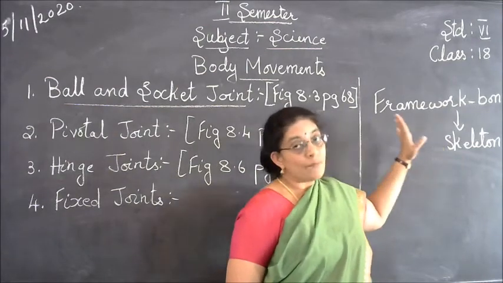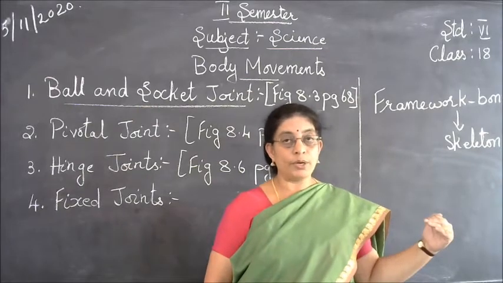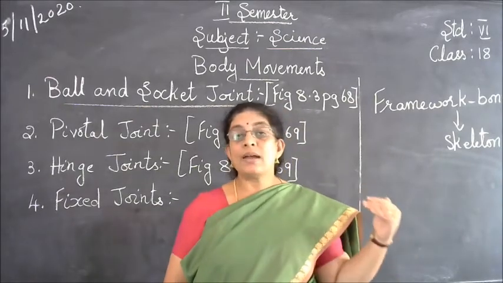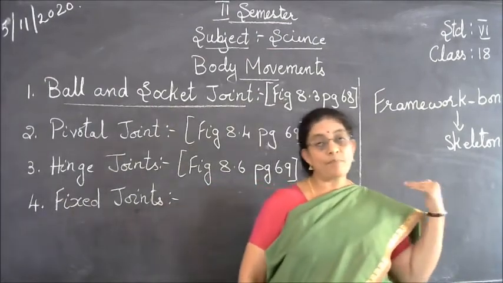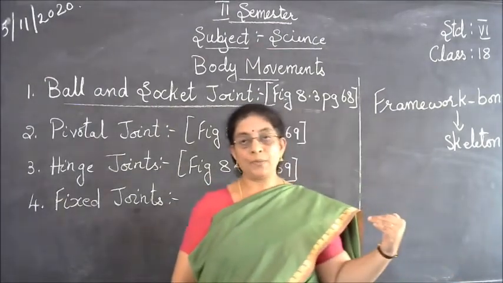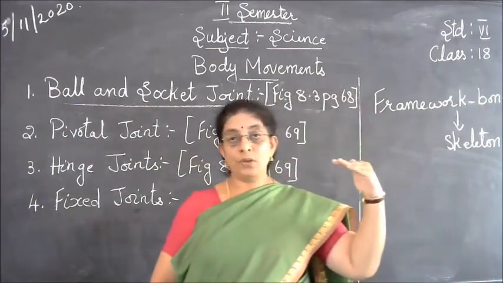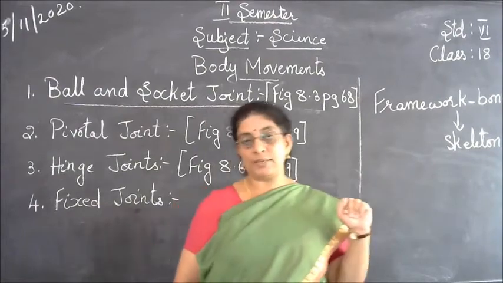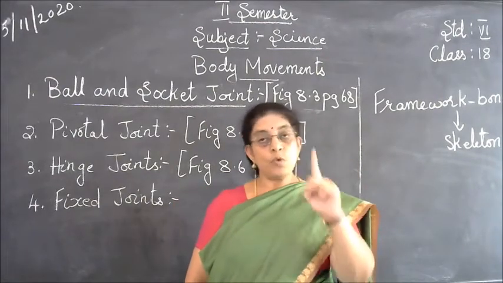Okay, when we are born, as a child, we will have 305 bones in our body. And as we keep growing, as we become adult, the bones will merge together. Merge means it will combine together and form one bone.